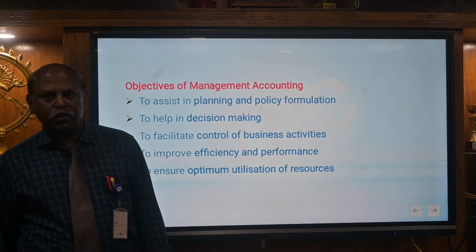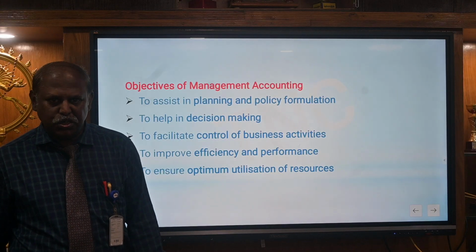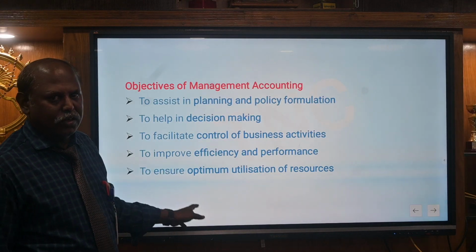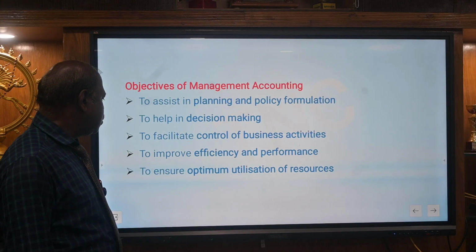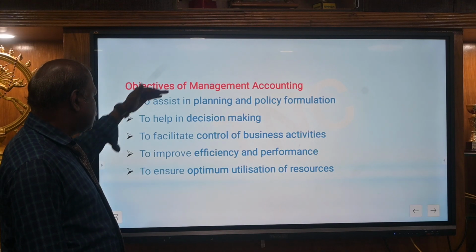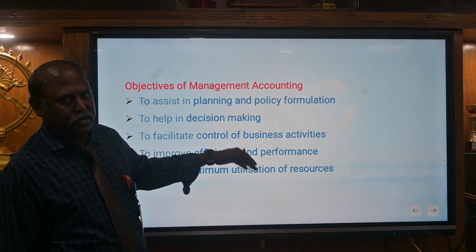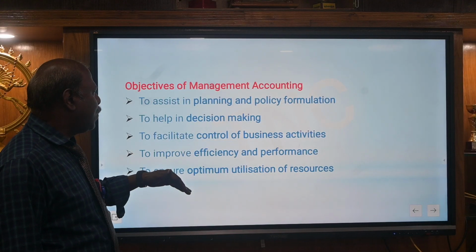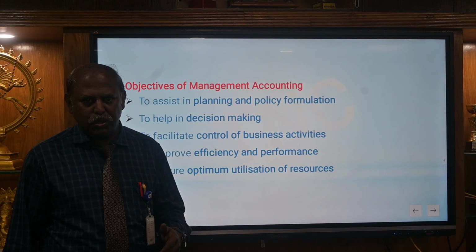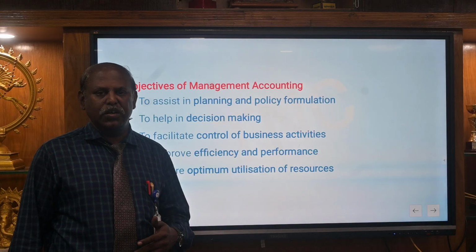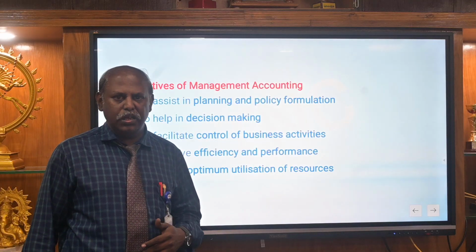The main objective of management accounting is to assist in planning and policy formulation. Here, see the first word of each objective: assist, help, facilitate, improve and ensure. Step by step it gives support to the management to take decisions. In the first one, to assist in planning and policy formulation, each and every activity starts with planning. So in management also, the main function of management is called planning. In the same way, in management accounting also they start with planning.